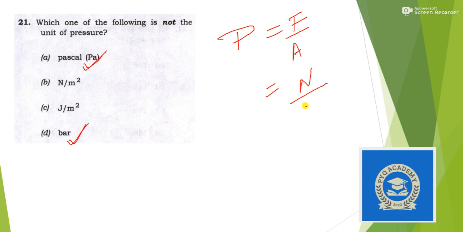Next, which one of the following is not a unit of pressure? Again a very easy question. So you know that Pascal is a unit of pressure and bar is also a unit of pressure, and in simple terms, pressure is represented by force by area. The unit of force is Newton and the unit of area is meter square. So Newton per meter square is also a unit. So yes, this is also correct, and this is the incorrect one. So the answer is option C.